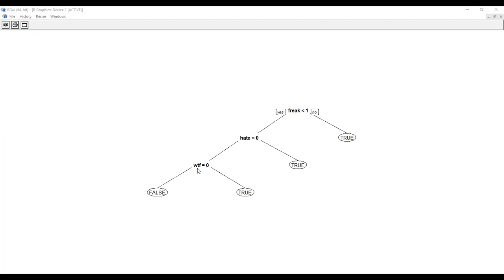If this word is there, okay. VTF. If it is yes, less than or equal to 1, yes means false. False means a positive statement about the product. If it is no, no means it's not equal to 0. If it is, that means it's a negative statement.